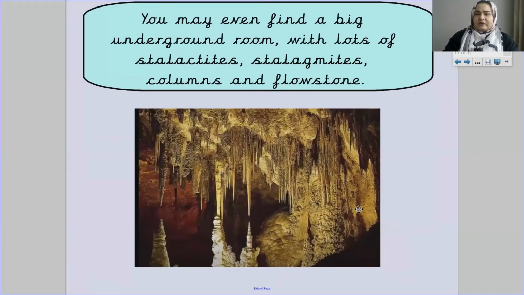You may even find a big underground room with lots of stalactites, stalagmites, columns, and flowstone. Look at this. This has got all of it. So these are the features of a cave. Stalactites, stalagmites, columns, and flowstones.